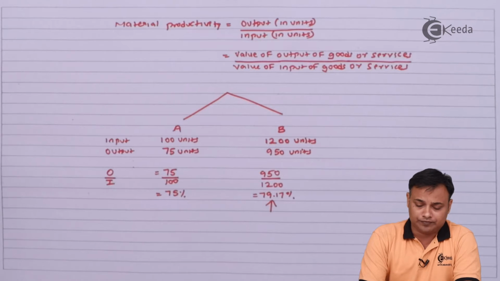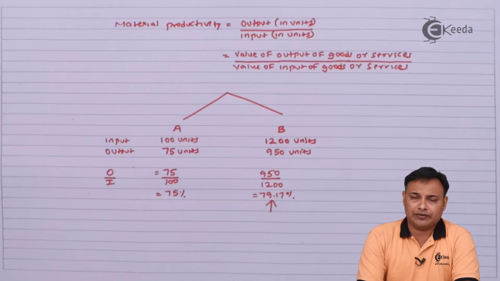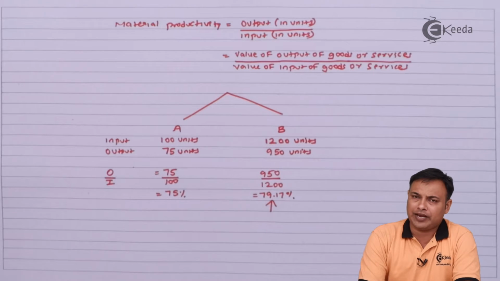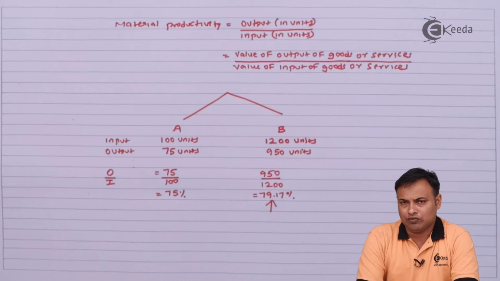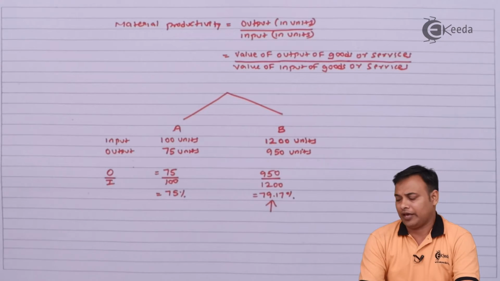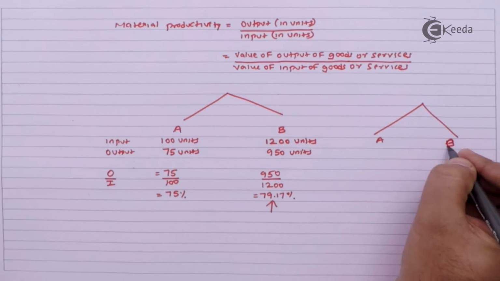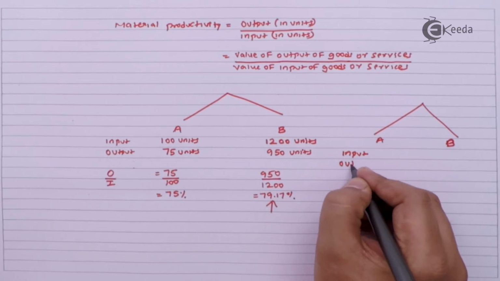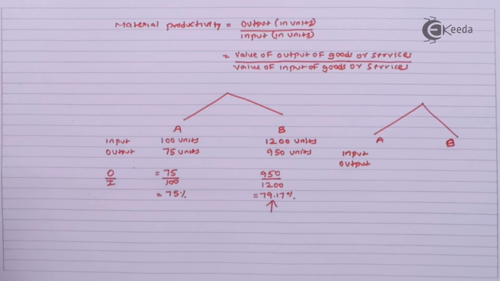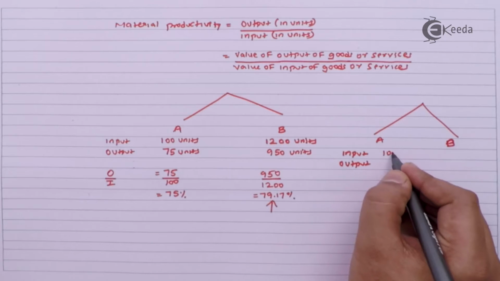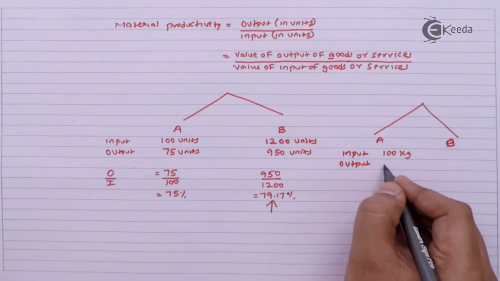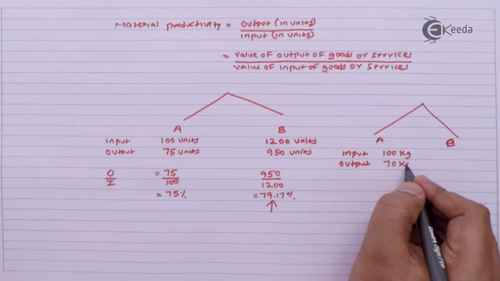This productivity can also be calculated in terms of value. This is because sometimes the quantity that we are comparing may not have the same value. For example, in firm A, I have an input of 100 kg and I get an output of 70 kg.